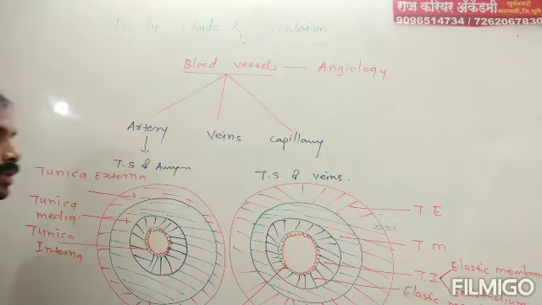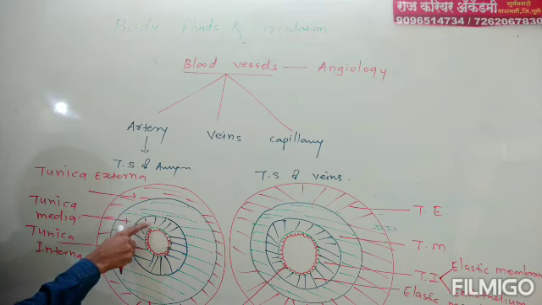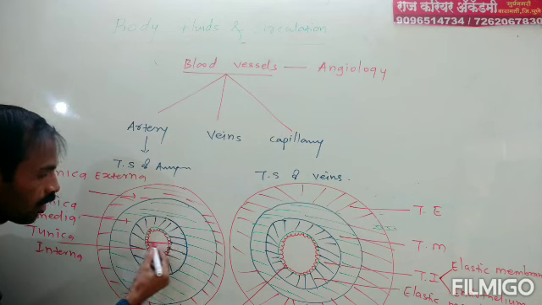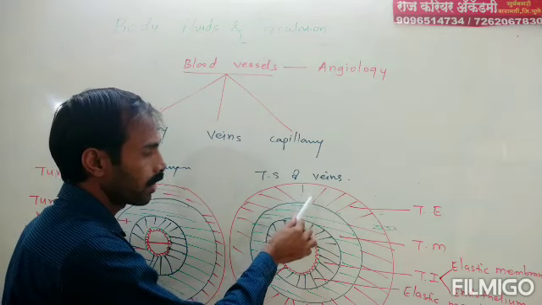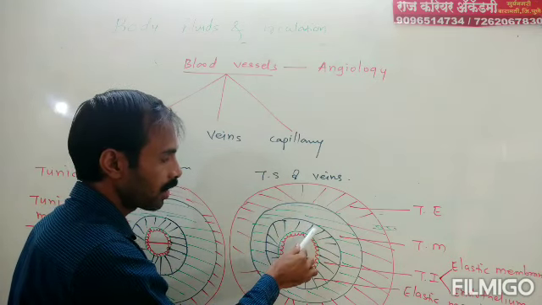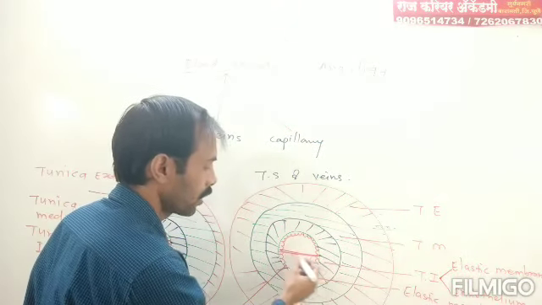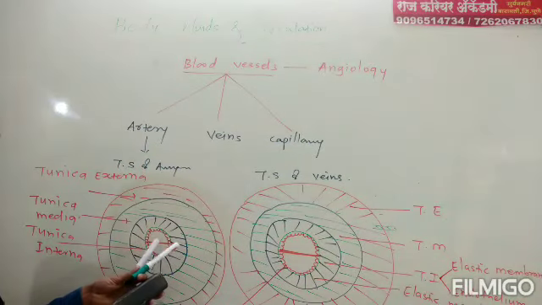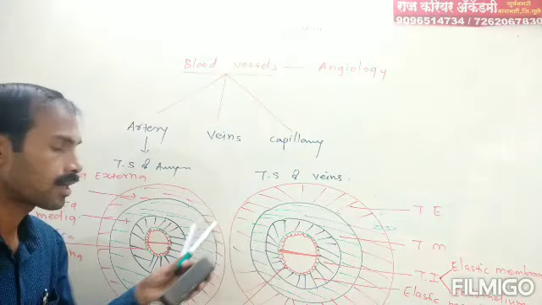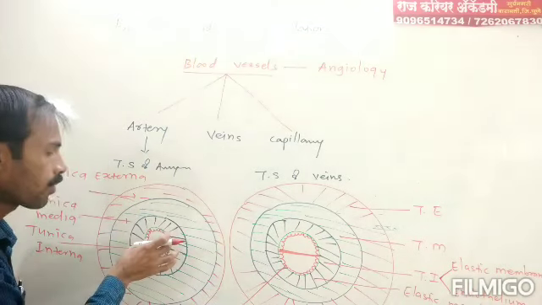So this is tunica externa, tunica media, elastic membrane, and endothelium, and this is known as the lumen of artery. Here are tunica externa, tunica media, elastic membrane, and endothelium of vein, and this is the lumen of vein. That is, the lumen of vein is wider than the lumen of artery. This is the basic difference between vein and artery.